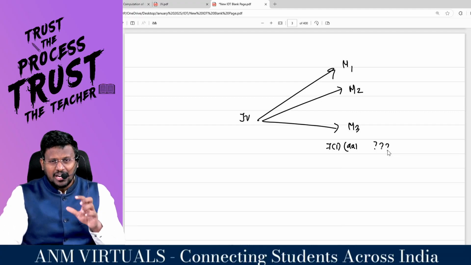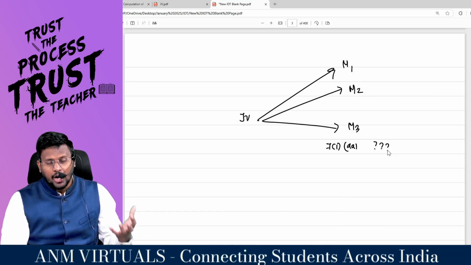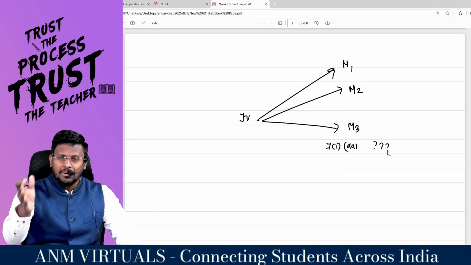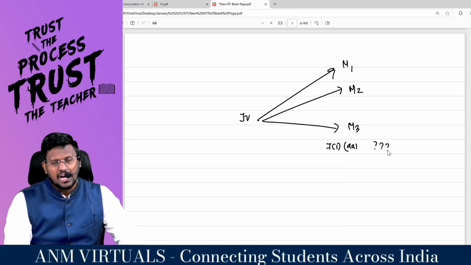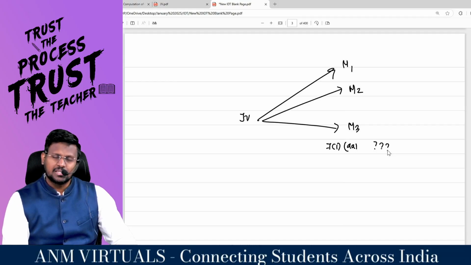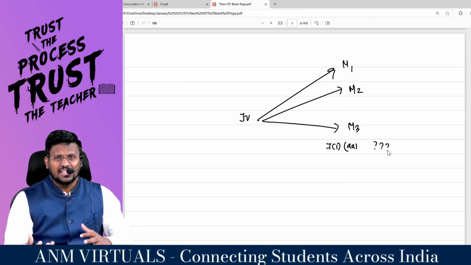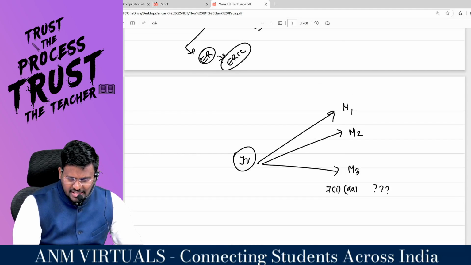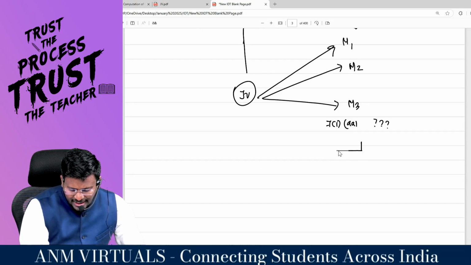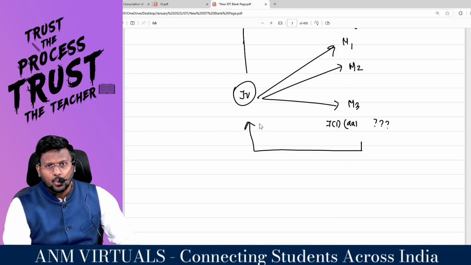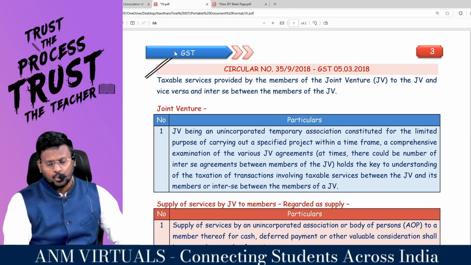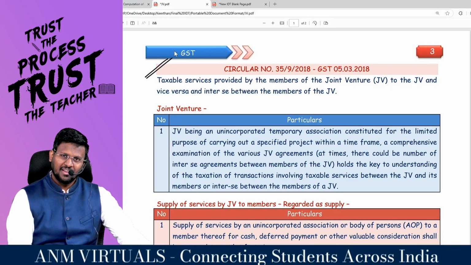Like, activity or transaction by a person. Yes, sir, a joint venture is a person because it's an association of persons or body of individuals, to its members, constituents, or vice versa for cash, deferred payment, or other valuable consideration is a supply. So the question is, if the joint venture provided any service to its members, will it amount to supply or not? If a member provided any service to the venture, will it amount to supply or not? This has been clarified by circular number 35/2018 dated 5/3/2018.